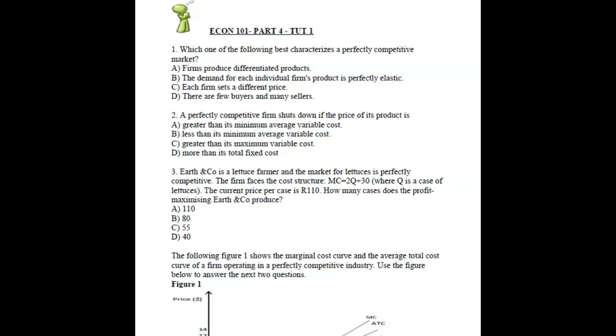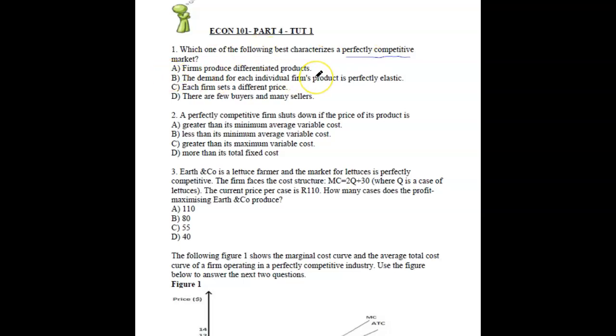Okay, so starting part 4, there are 2 tutorials. This is the first tutorial. So first question, which one of the following best categorizes a perfectly competitive market? A perfectly competitive market is like your normal shops, your markets, they're all competing against each other, right? They sell identical products. A shop is an identical market, right? Competitive. They're both competing against each other.